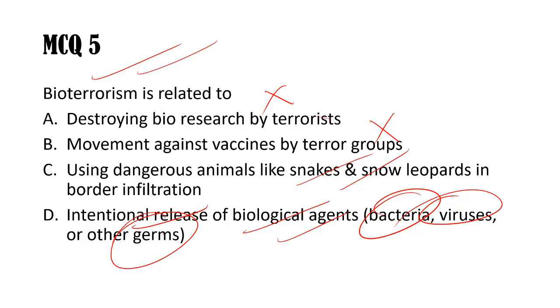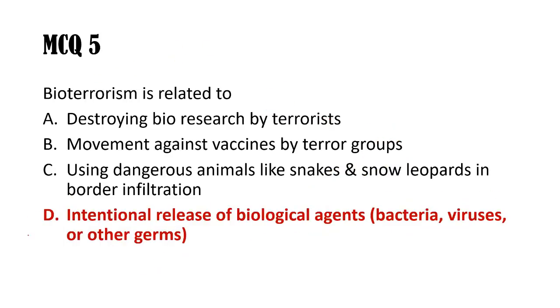If they can be sent to a population there, then people will die in huge numbers, means thousands or lakhs they may die due to these very harmful pathogens. So that is the issue of bioterrorism, and these can be used. So chemical weapons are different ones. These biological weapons or bioterrorism issue is extremely dangerous for this world. So D is the answer here, and they may ask you about these details.